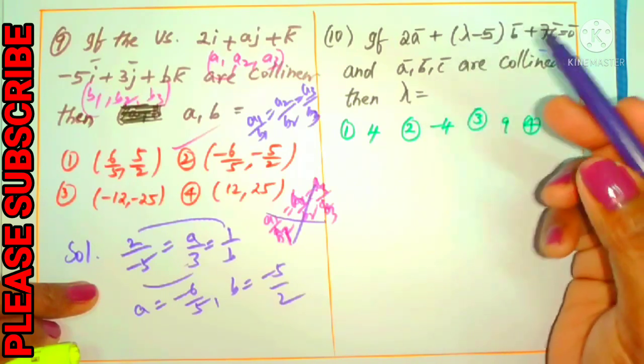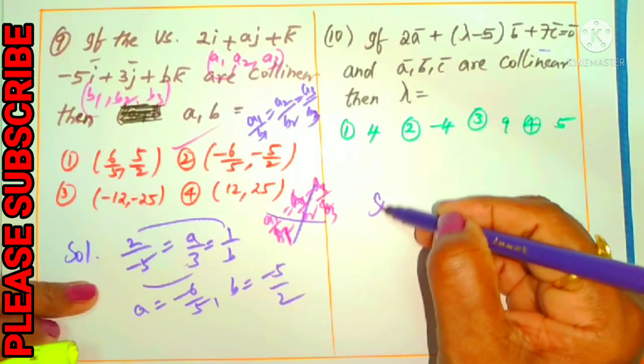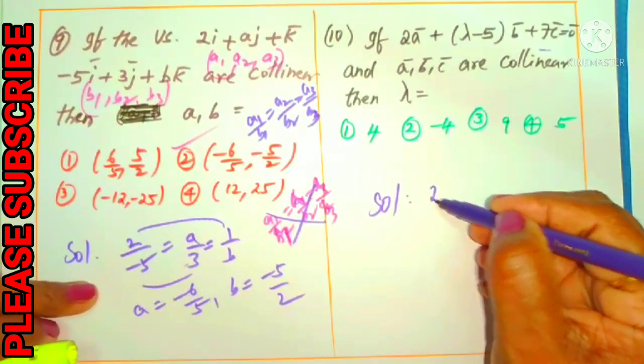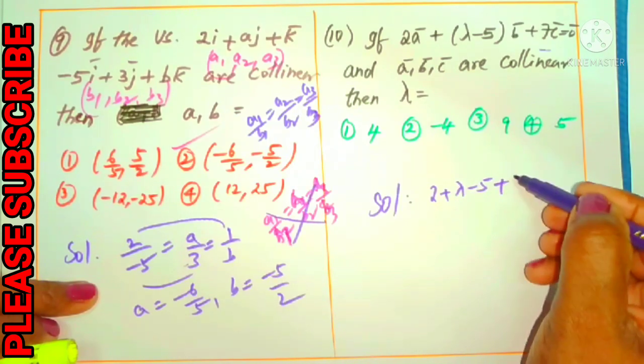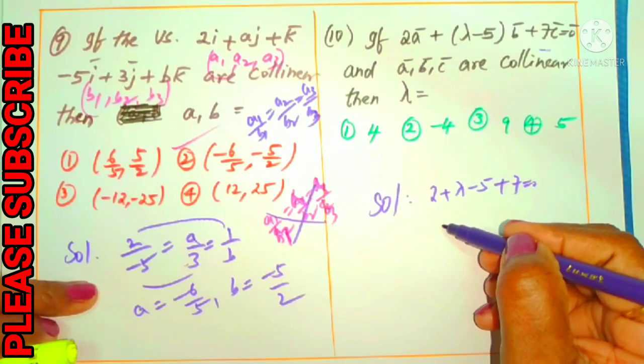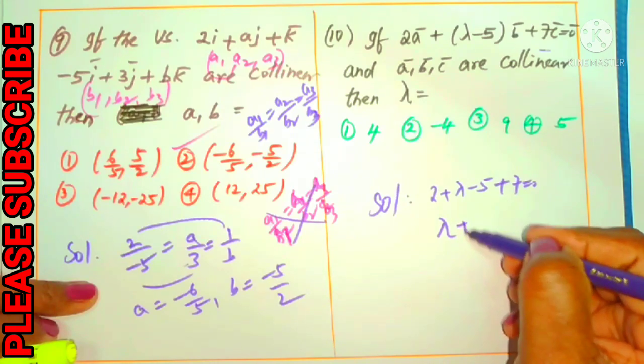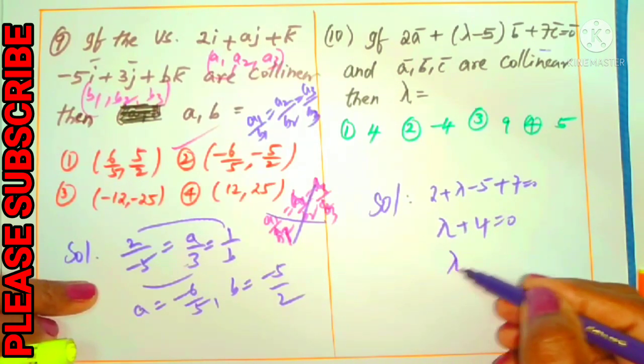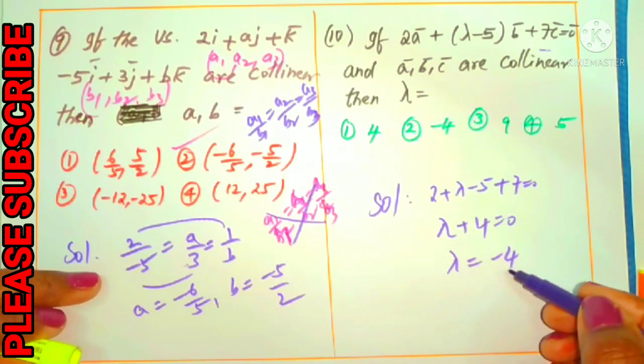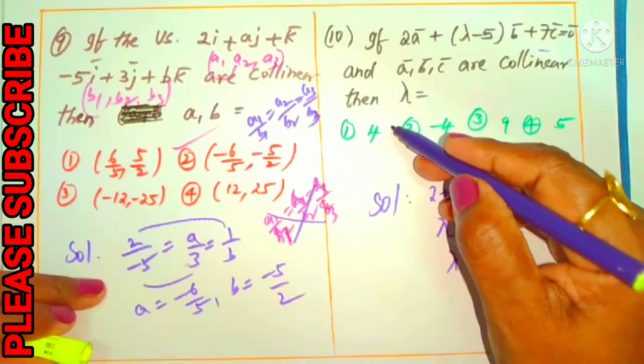We have to find that lambda value. For this it takes only 1 second. That's it. The lambda value is minus 4. That is clearly the second option.